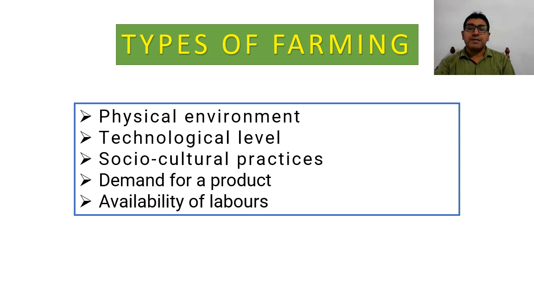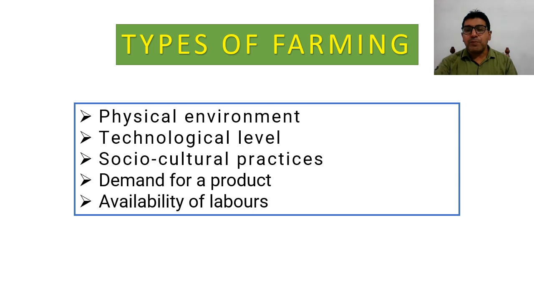Types of farming. When we talk about the types of farming, it means the different ways in which people grow crops. All through the world, there are different methods and different technologies people use to grow crops.